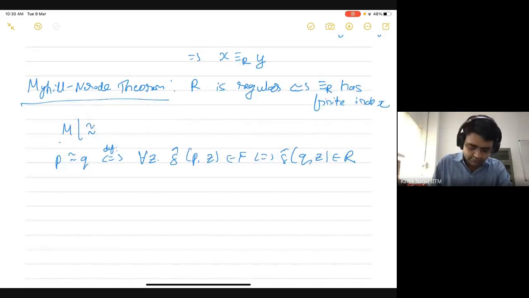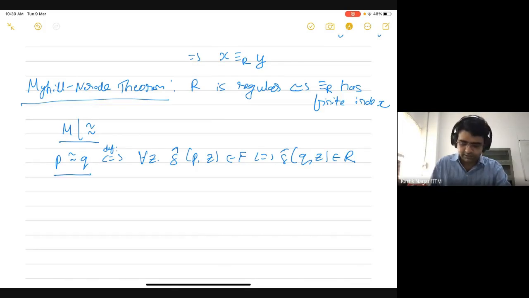So the states of this quotient automaton were the equivalence classes of this relation. So we start with the original automaton M. This relation relates two states of the original automaton M, and it would then collapse all the states which are related to each other. So in the final quotient automaton, the states would correspond to the equivalence classes of this relation.